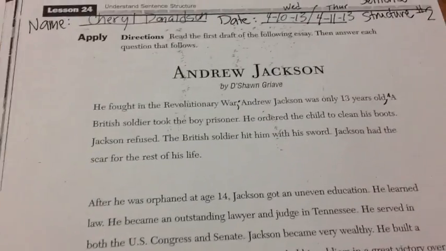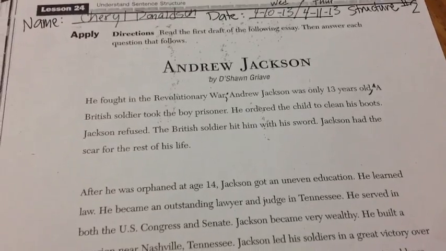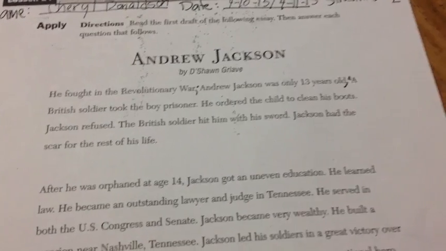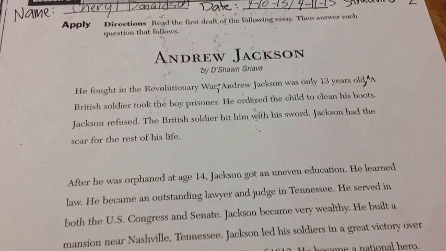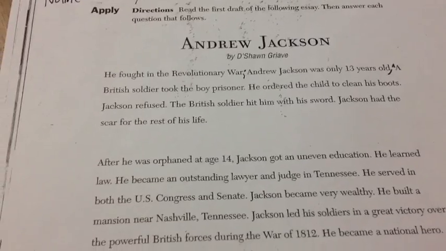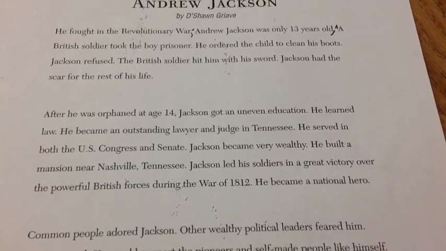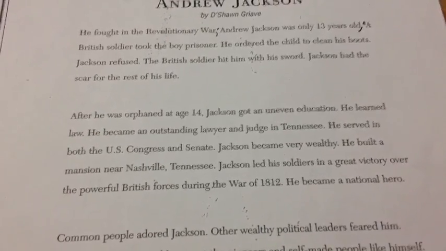He fought in the Revolutionary War. Andrew Jackson was only 13 years old. A British soldier took the boy prisoner. He ordered the child to clean his boots. Jackson refused. The British soldier hit him with his sword. Jackson had the scar for the rest of his life. After he was orphaned at age 14, Jackson got an uneven education. He learned law. He became an outstanding lawyer and judge in Tennessee.